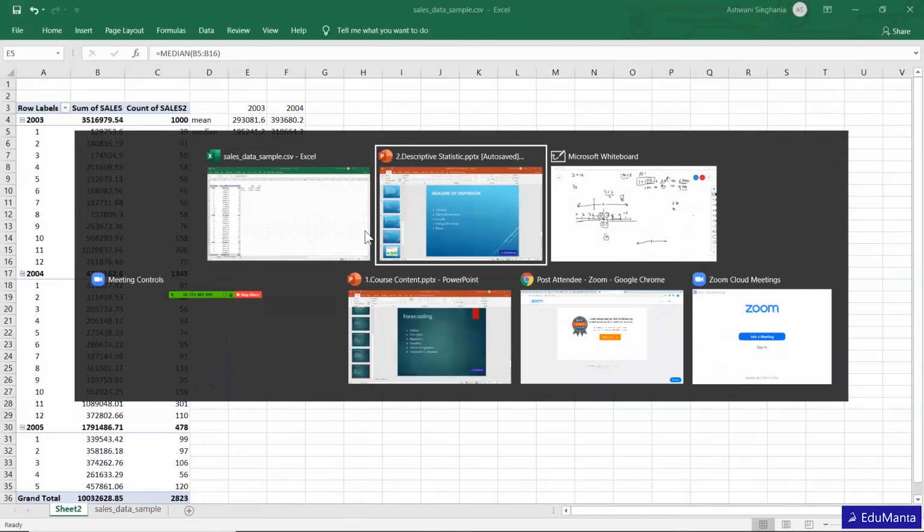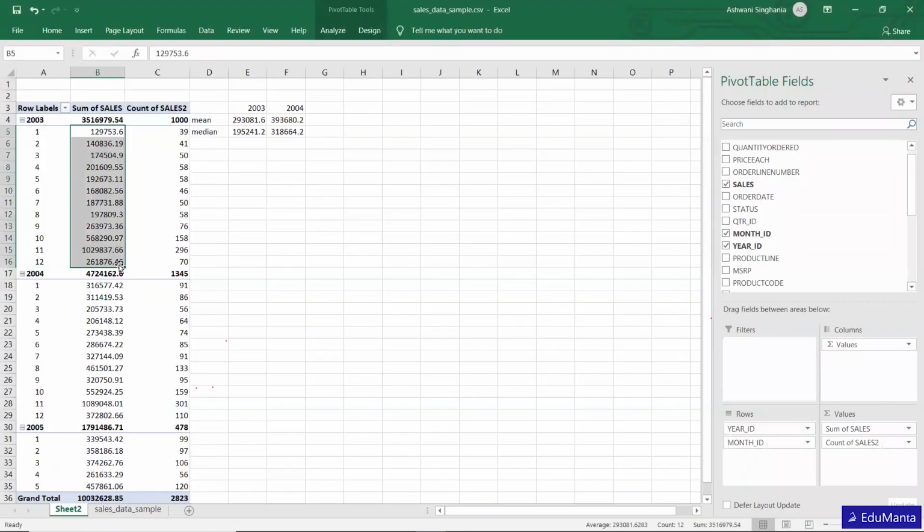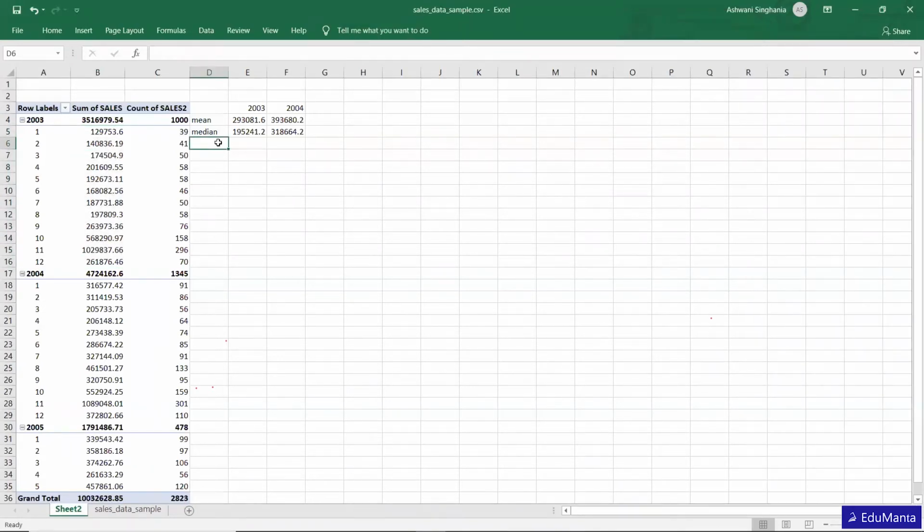So let's move ahead. And mode, as I told you, I don't think there will be any repeating figures in this particular data, because these are in decimals, that is fractions. Even then, let's calculate mode once. Because there are no repeating figures in this data, we will get a not available kind of symbol in Excel.